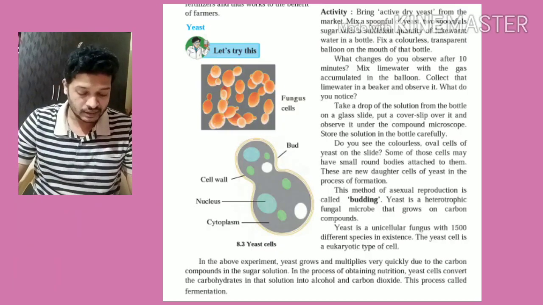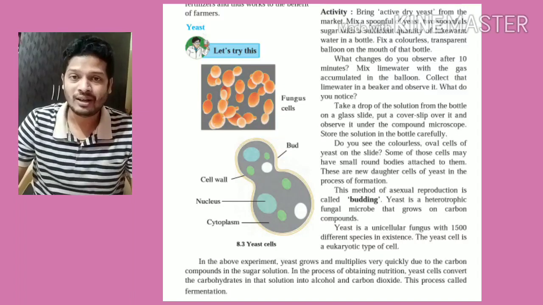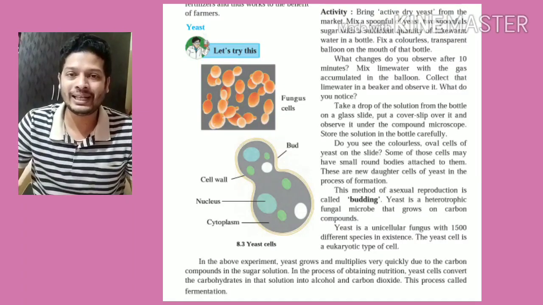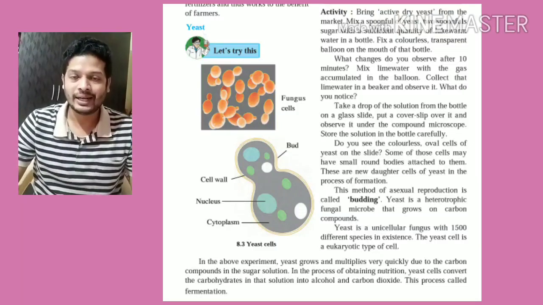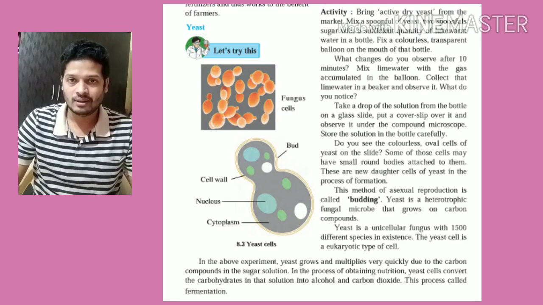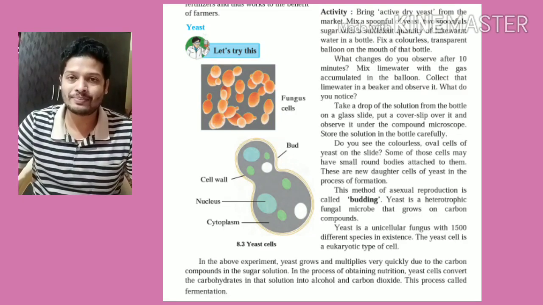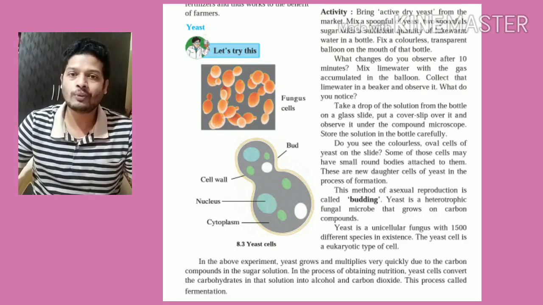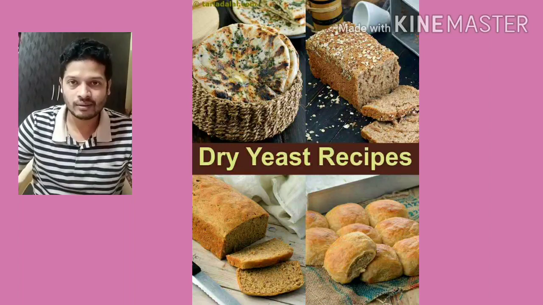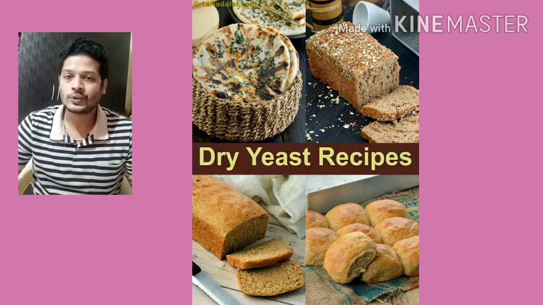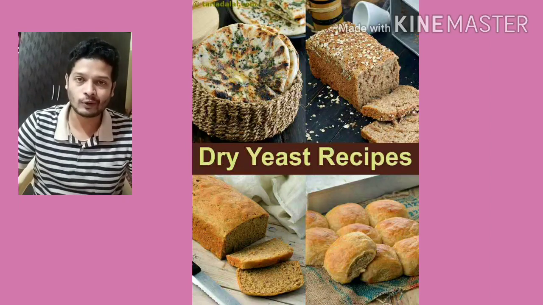Now next, beneficial, and many of you might have used this microbe during lockdown, that is yeast. I hope you all know what yeast is. So yeast, also commonly known as baker's yeast, is used for preparation of bakery products like bread, cake, donuts and many other bakery confectionaries. So this yeast is also a microorganism.